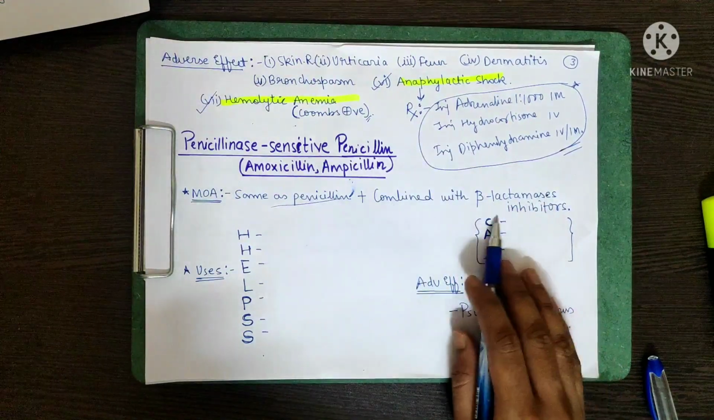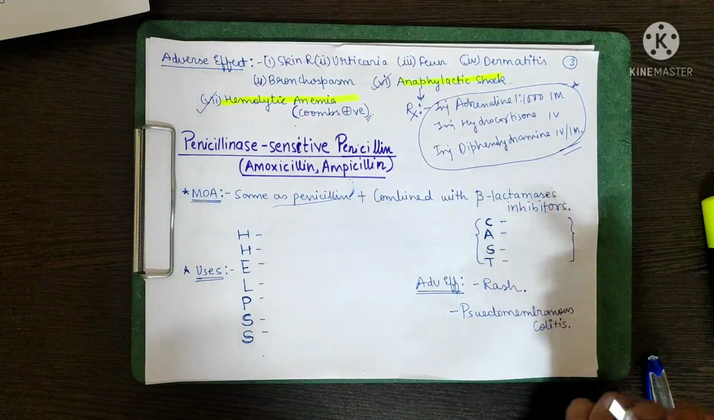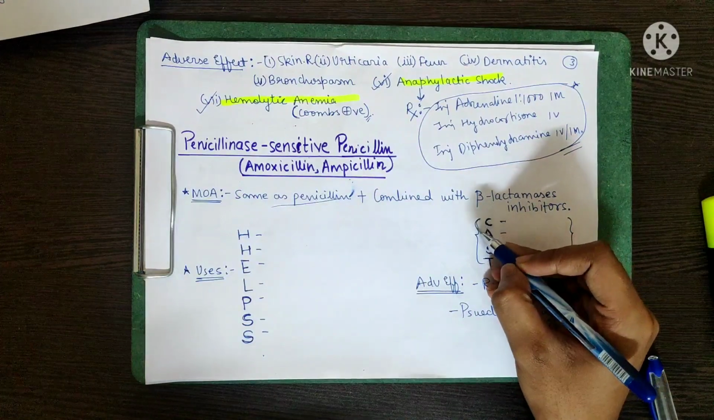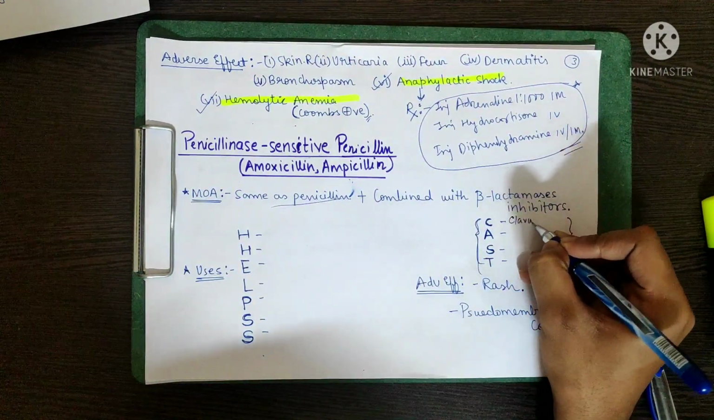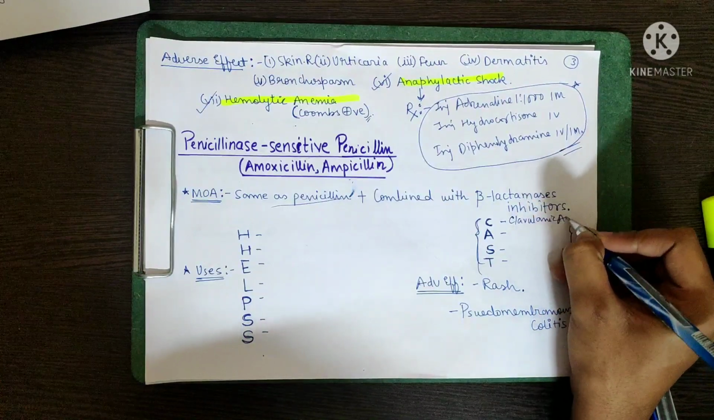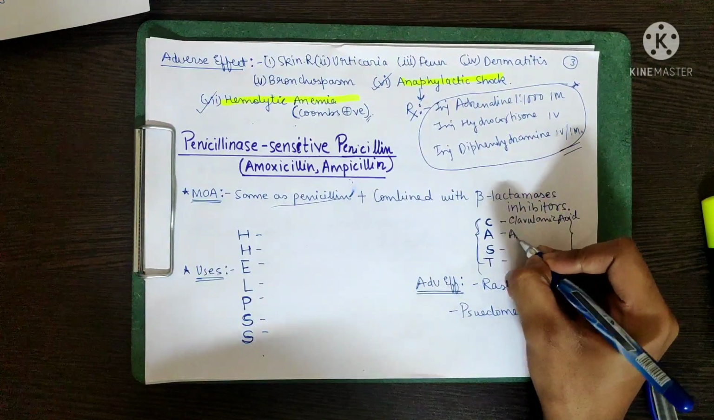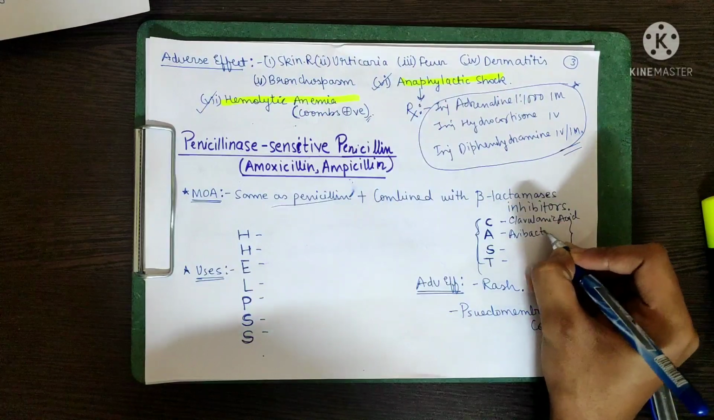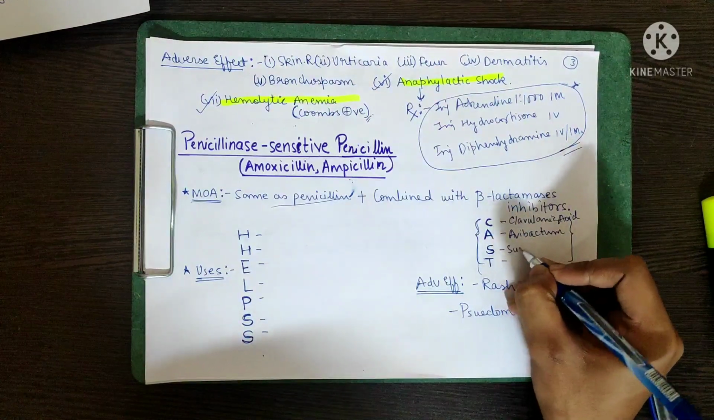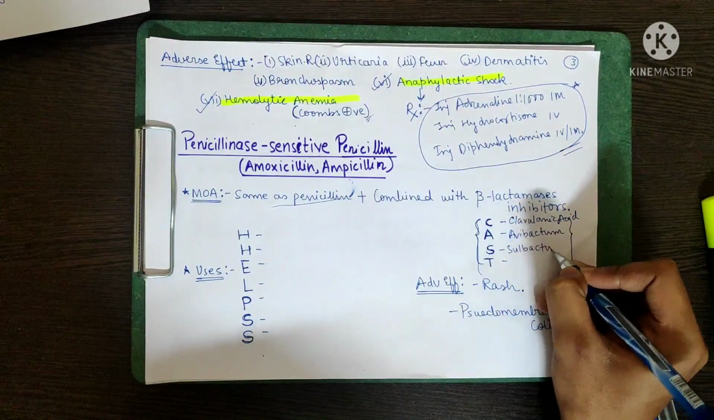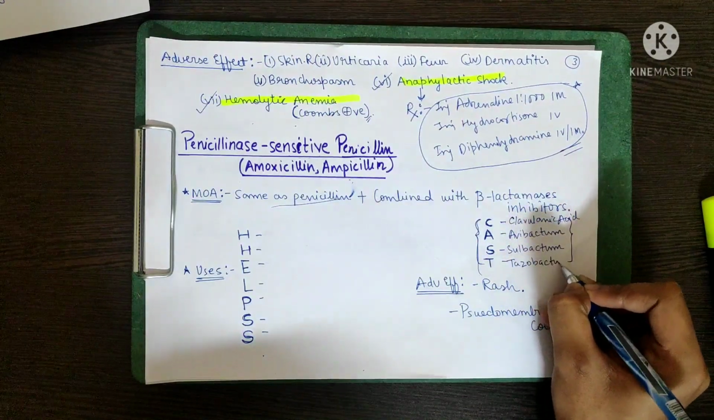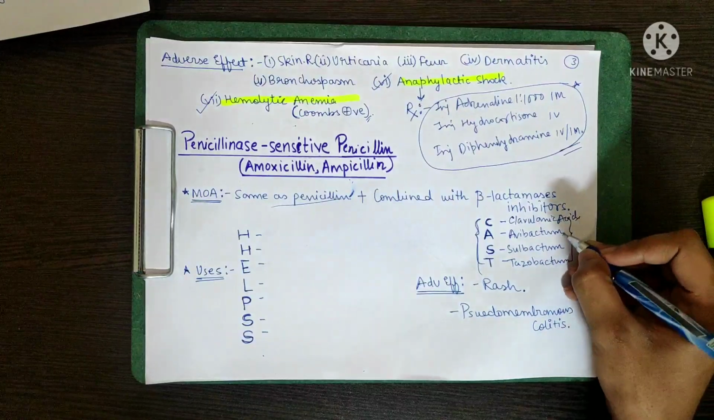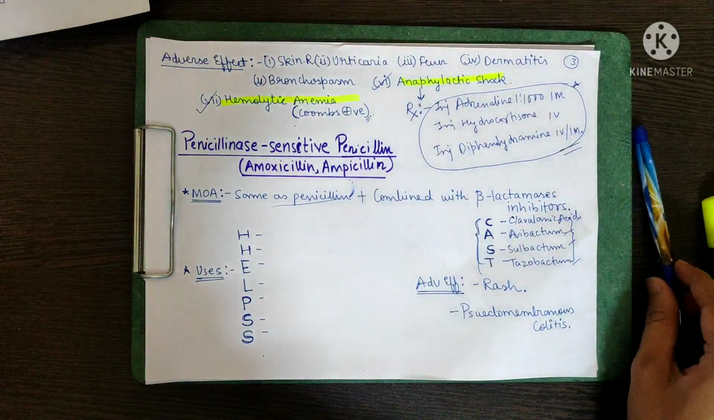So what are the beta lactamase inhibitors? You can remember it by the mnemonic CAST, C-A-S-T. What does C stand for? Clavulanic acid. What does A stand for? Avibactam. What does S stand for? Sulbactam. And T stands for Tazobactam. CAST, C-A-S-T, clavulanic acid, avibactam, sulbactam and tazobactam.